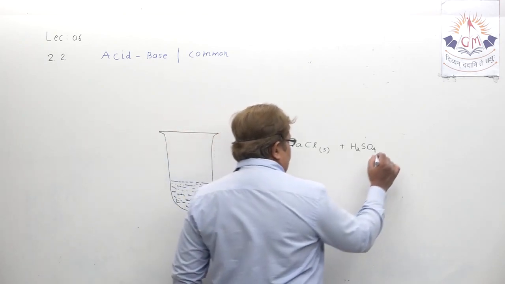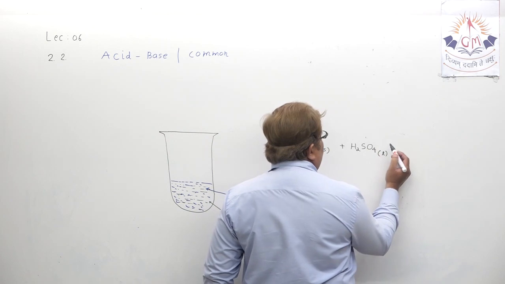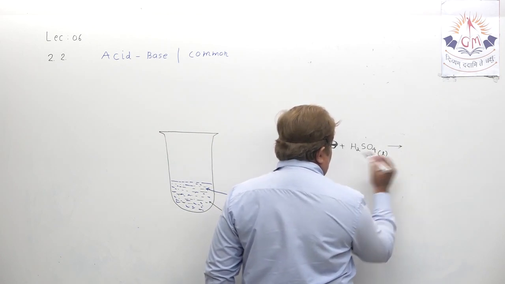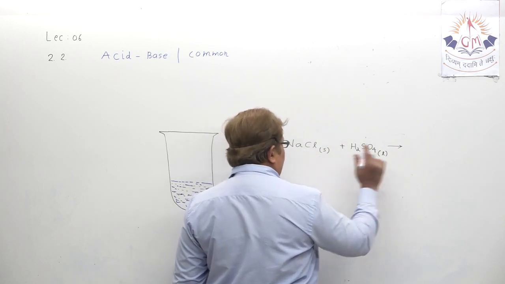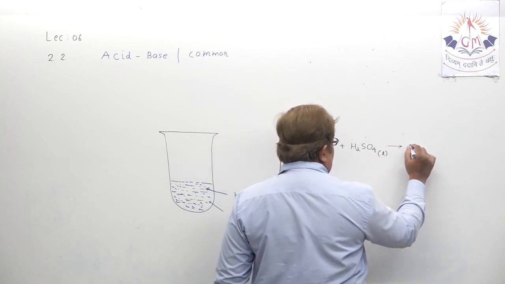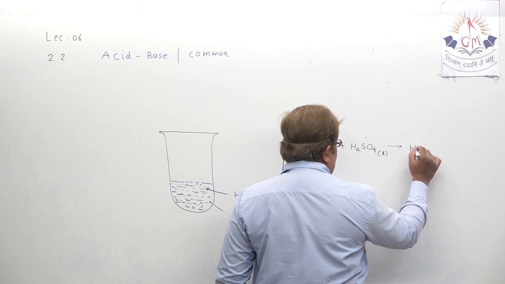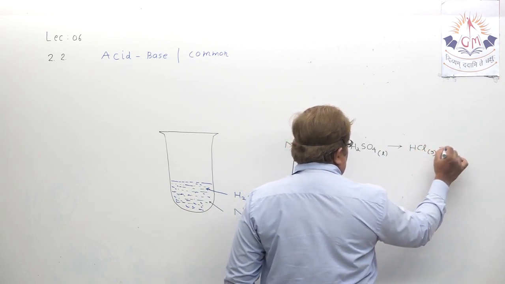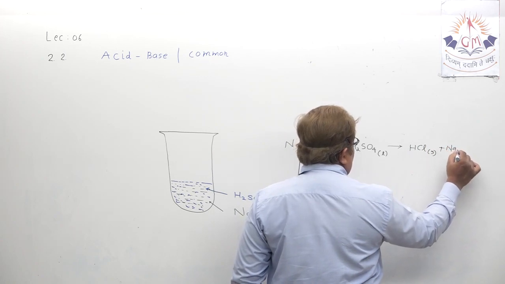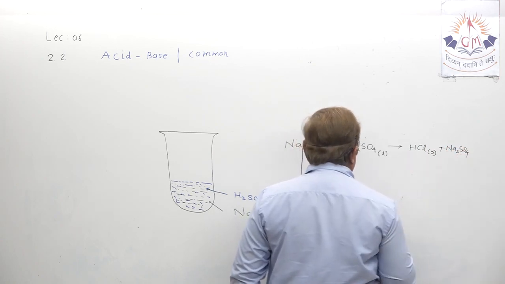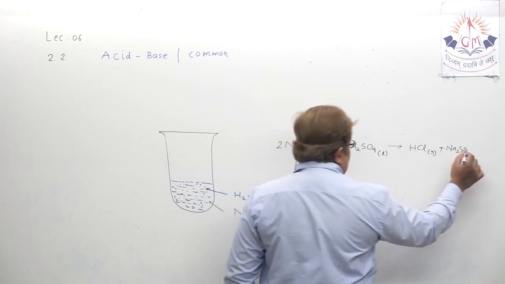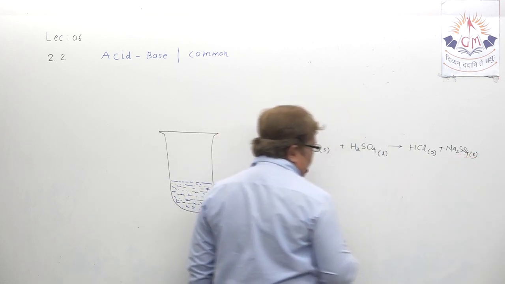In liquid form the reaction takes place between these two, and they form HCl gas plus Na2SO4. Balancing matter, just place 2 here, Na2SO4 in liquid form.